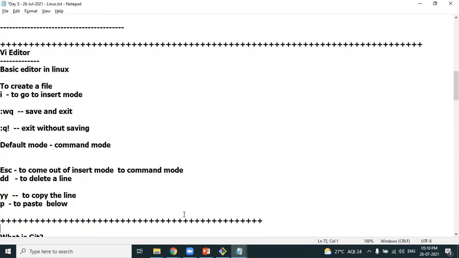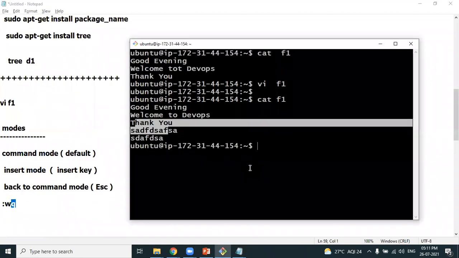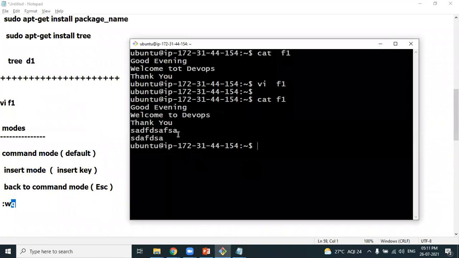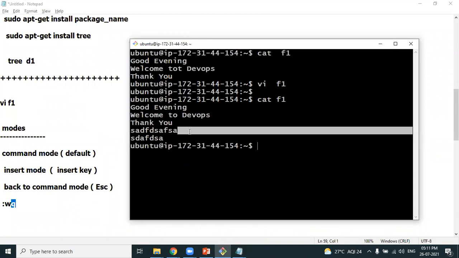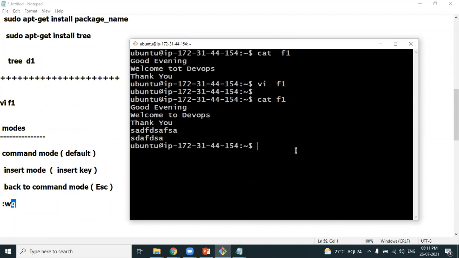In command mode, some commands will work. We have a command dd to delete a line. We have a command yy to copy a line. We have a command p to paste the line. These are some commands. For example, I want to delete this line. Okay, dd is a command to delete the line. So I'll show you. Look at this.